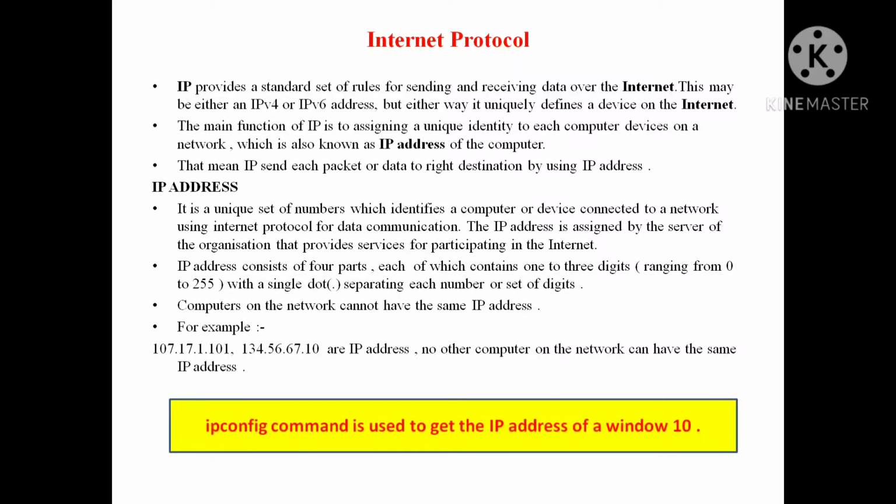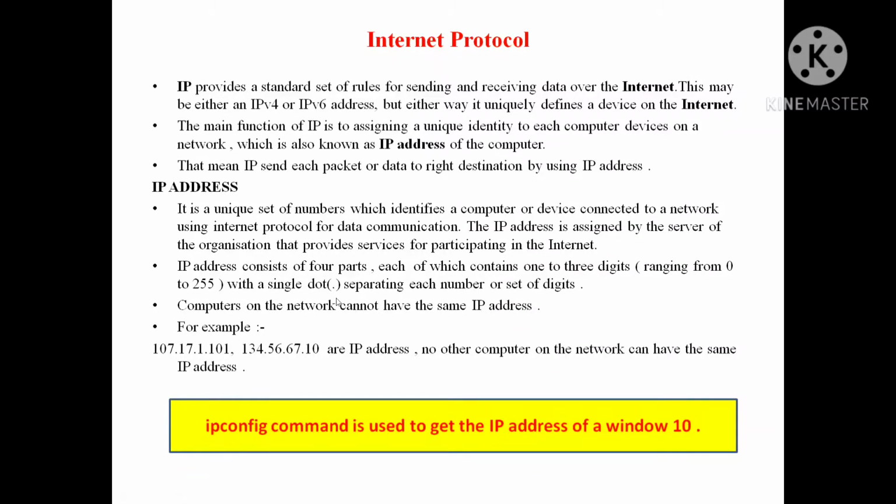Okay, so an IP address can be defined as a set of numbers. And the IP address is assigned by the server of the organization, the server which provides the services to your computer system. Now, an IP address consists of 4 parts. How many parts does the IP address consist of? 4 parts, each of which contains 1 to 3 digits, within the range of 0 to 255. Negative numbers are not allowed in the IP address. These numbers or digits are separated with a dot.